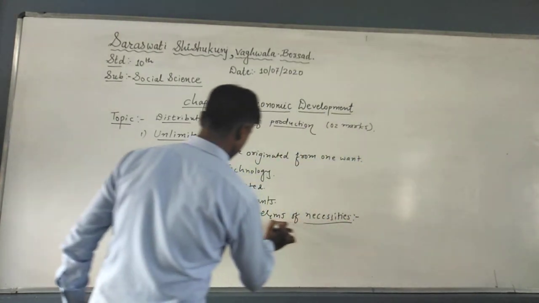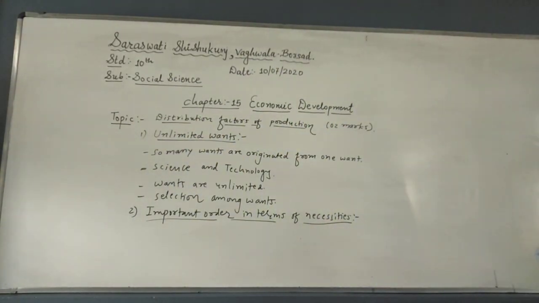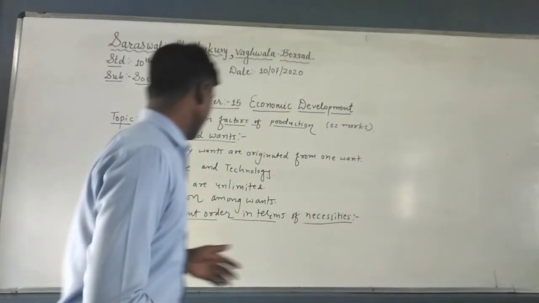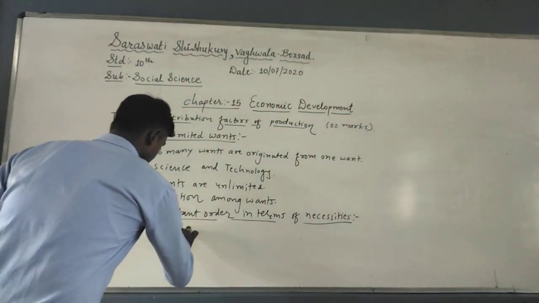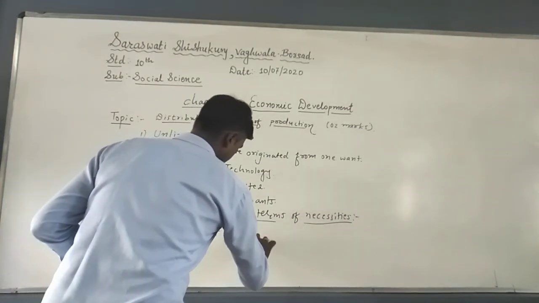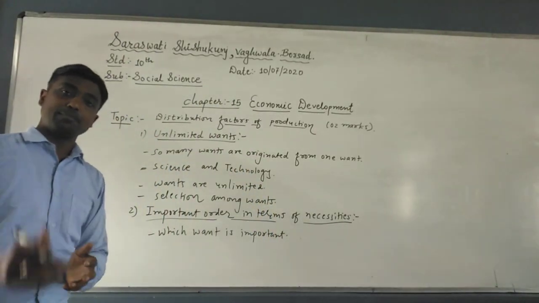Now students, you just remember these things. We know that the wants are unlimited. Now we must make a selection. It means here I will write 2 points. Which want is important? For example, I will take your own example.